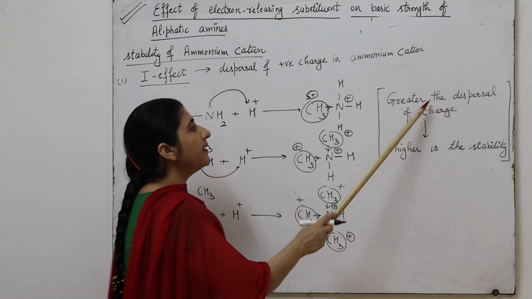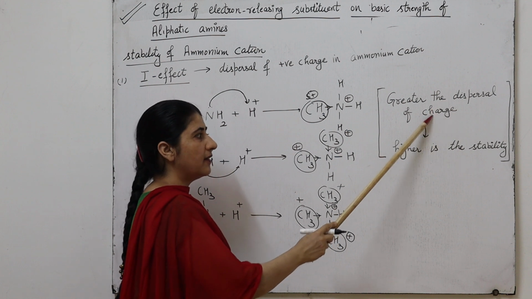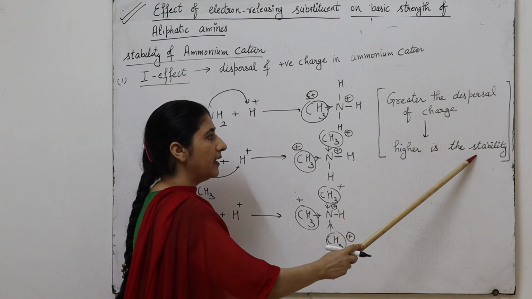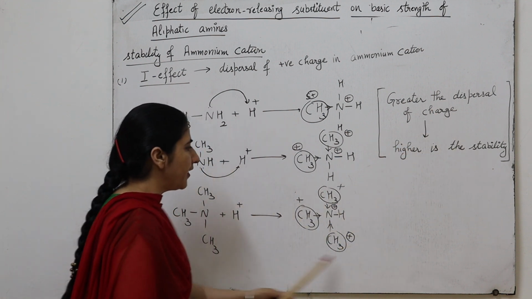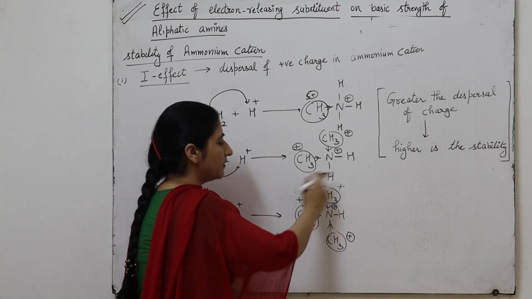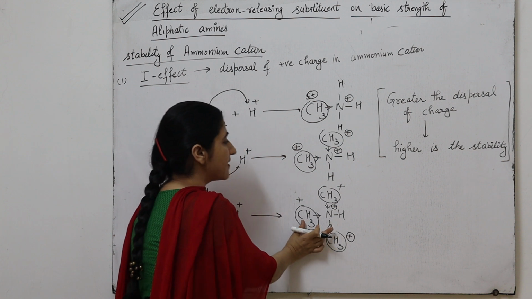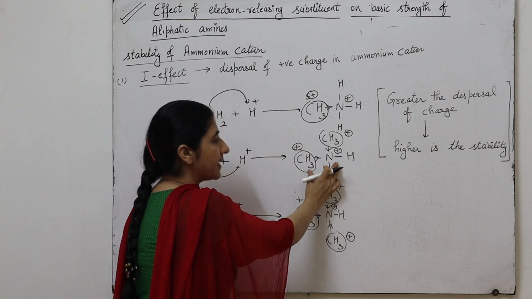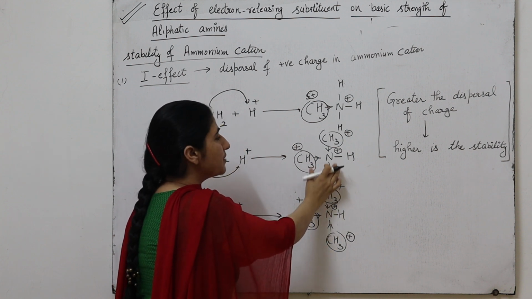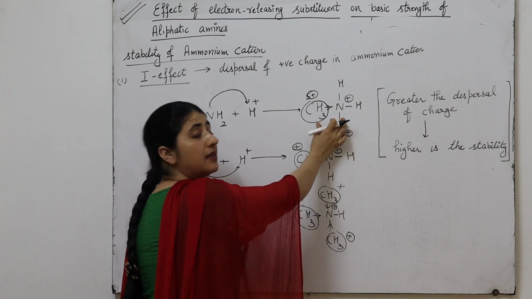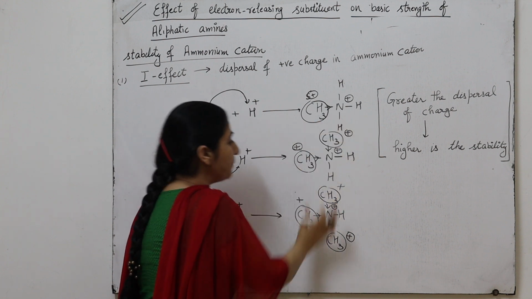As we know, the greater the dispersal of charge, the higher the stability. So in the tertiary case, the dispersal of positive charge takes place to a greater extent compared to the secondary ammonium cation, which is more than the primary ammonium cation.